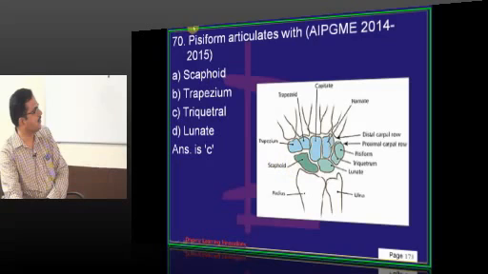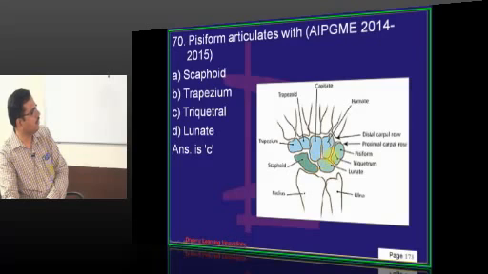Scaphoid is here. There is no relation with the pisiform bone. You have to remember in order: lateral to medial, scaphoid, lunate, triquetral, pisiform, trapezium, trapezoid, capitate, hamate. So, it articulates only with triquetral. Lunate is here. This is lunate.